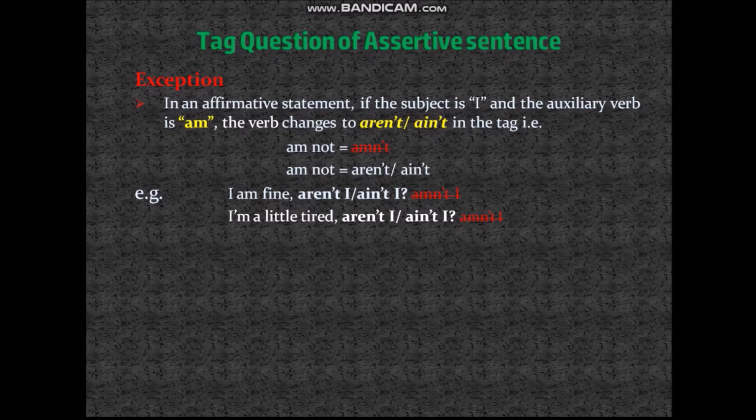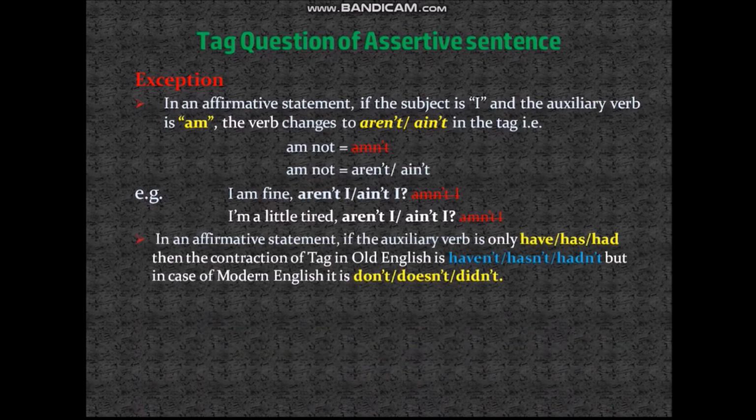There is another example, that is, I'm a little tired, aren't I? Or ain't I? Alright? Now, in an affirmative statement, if the auxiliary verb is only have or has or had, then the contraction of tag in Old English is haven't, hasn't or hadn't, but in case of modern English, it is don't or doesn't or didn't. So you can use both of them, but if you want to make it better, or if you want to try it in modern English, you have to write don't or doesn't or didn't.